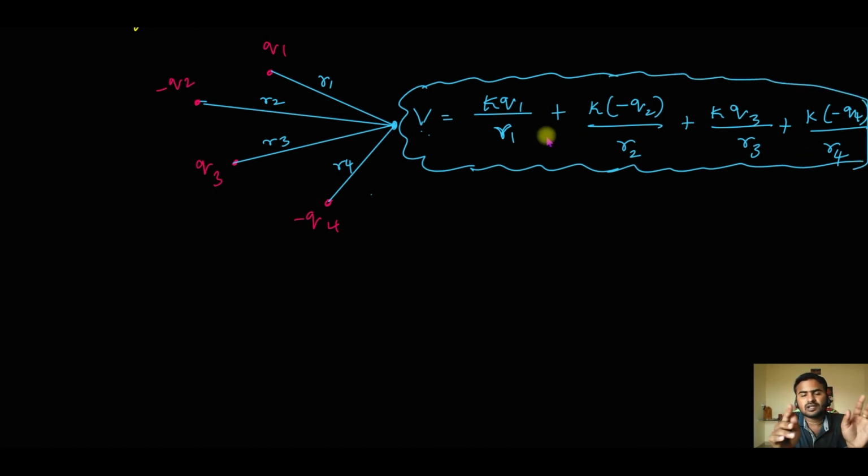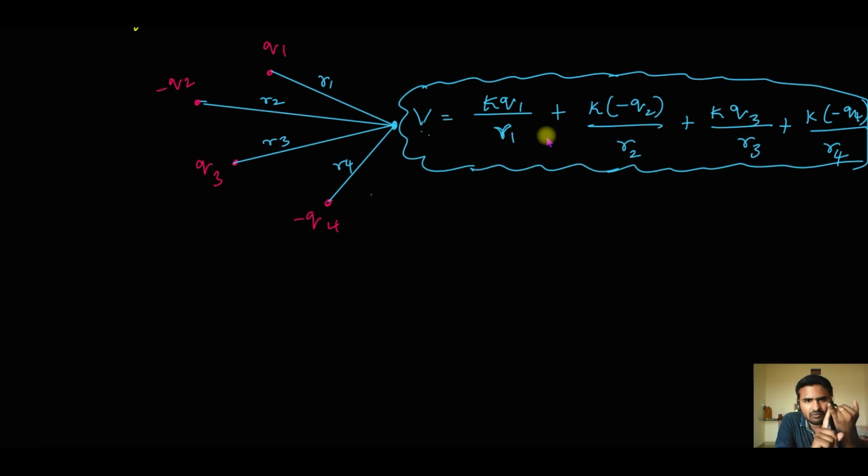Now see, here we are just adding the potential. We are not finding any resultant. In electrostatics, like in the first chapter, if I am supposed to find out electric field at a point due to many charges, then I cannot add the electric fields directly. I have to find the resultant of all the electric fields, right? But in case of potential, since it's a scalar quantity, I can directly add them.